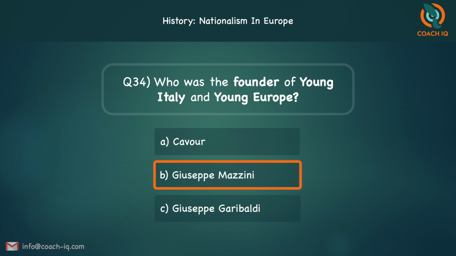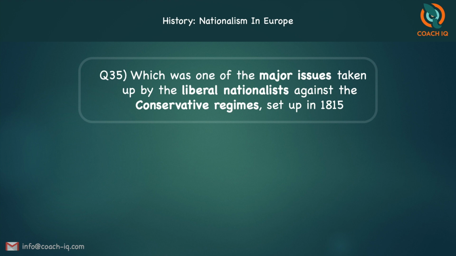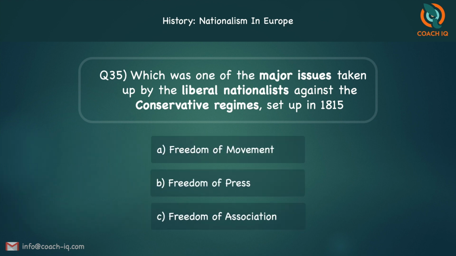The answer is B, Mazzini. The next one, which was one of the major issues taken up by the liberal nationalists against the conservative regimes set up in 1815. So, which issue did they take up? Freedom of movement, freedom of press, or freedom of association? The answer is B, freedom of press.